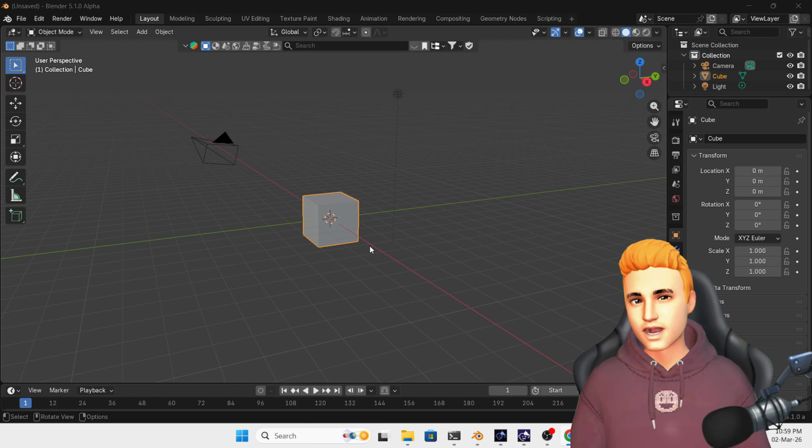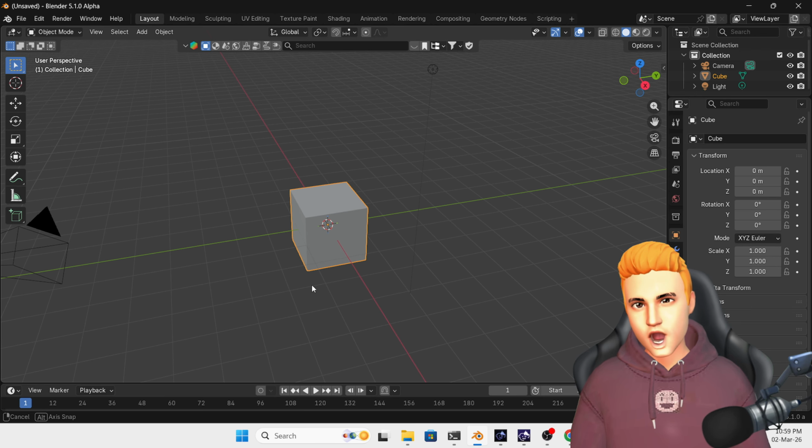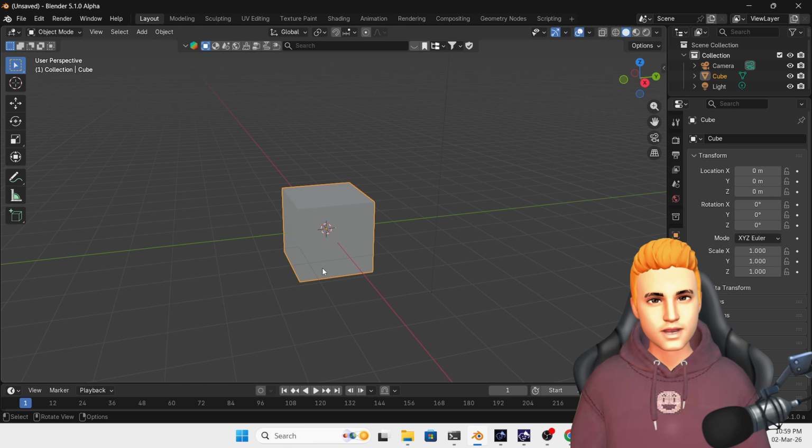I'm going to sculpt a horse in Blender. Very easy model of a horse. Anybody can model this. I'm not going to fast forward this video. I'm going to explain each and every step in this video.